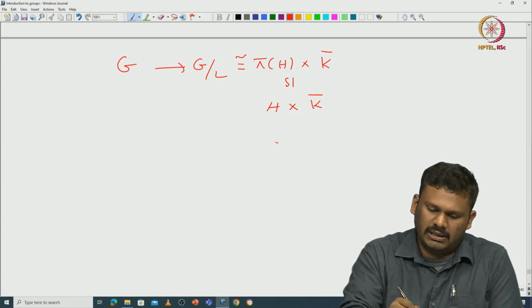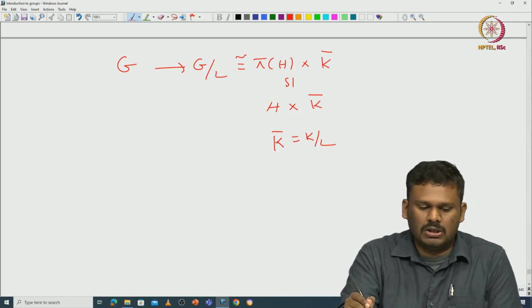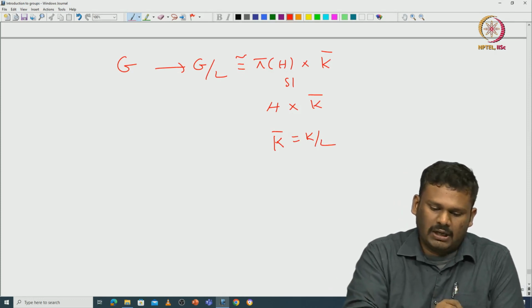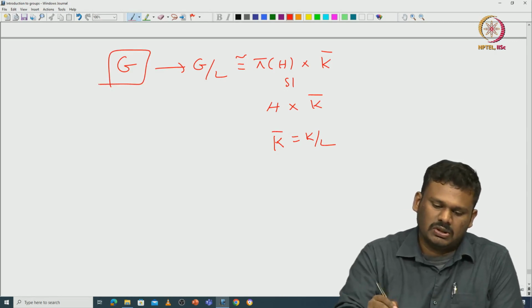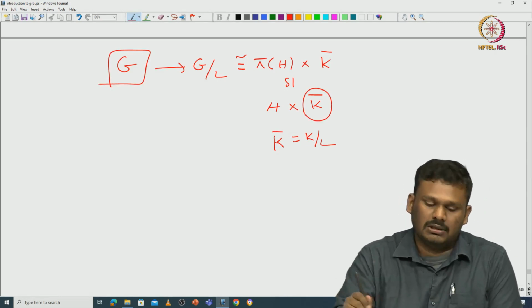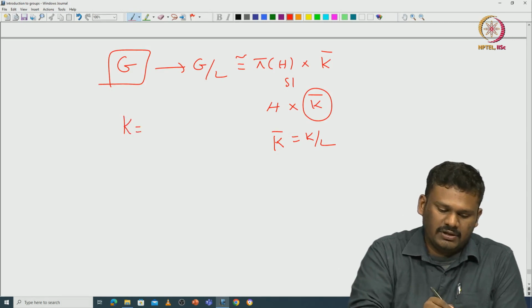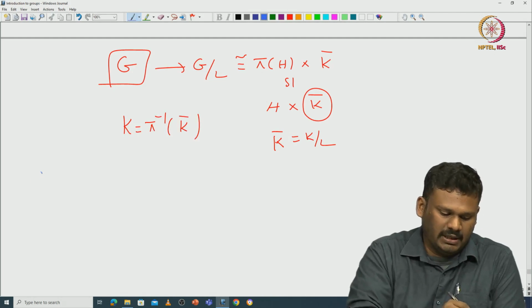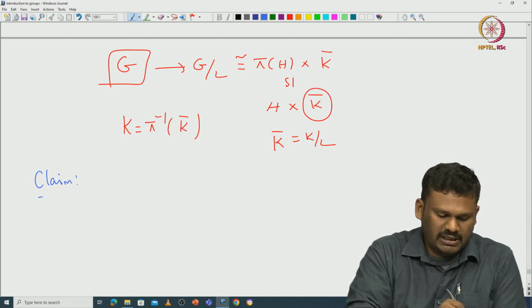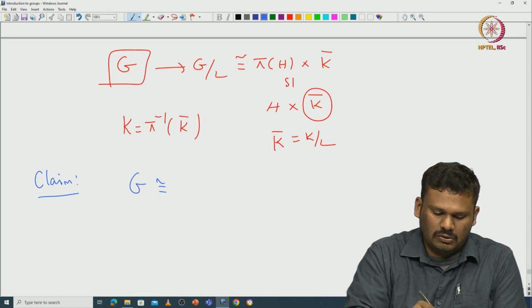So, somehow you have to find a complement here in G for H. So, that should resemble this k bar. So, that is why you take k, which is pi inverse of this k bar. So, now we claim that for this k we have G equal to H cross k.